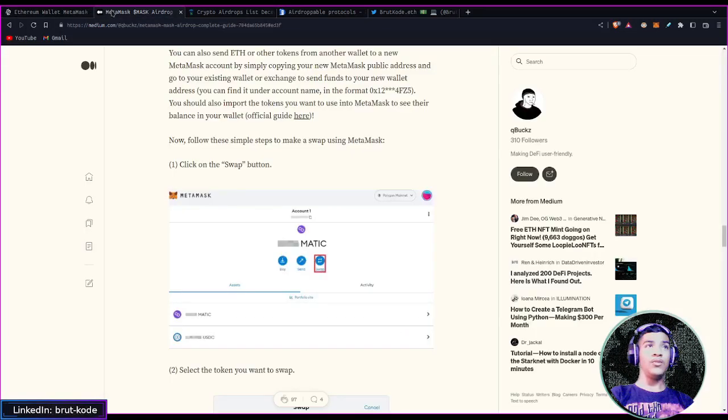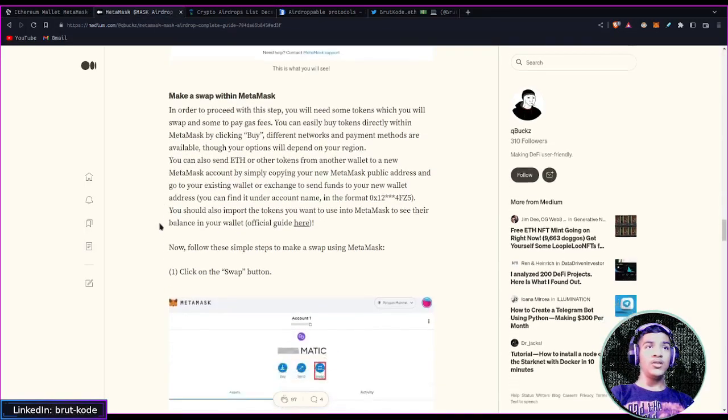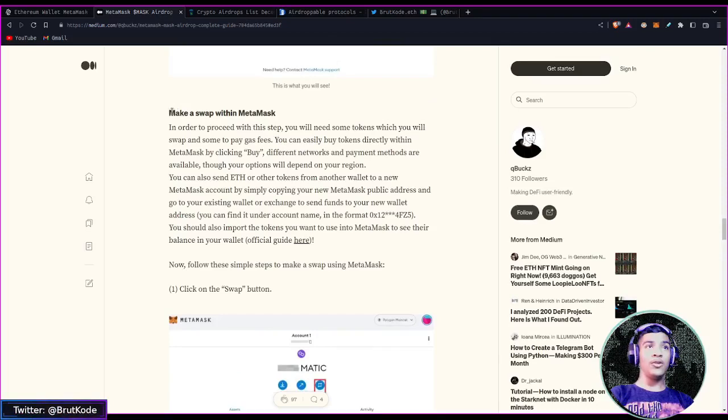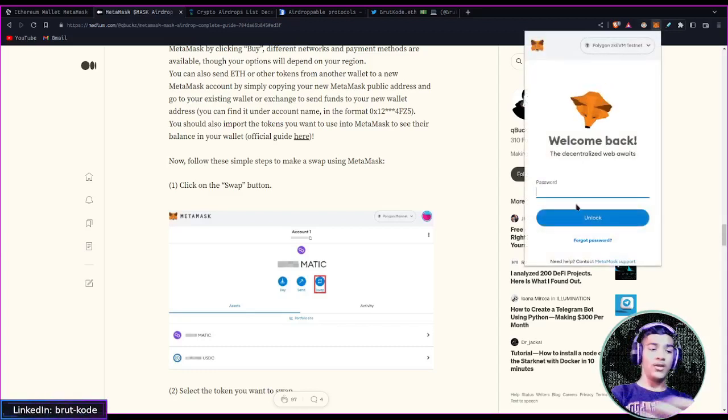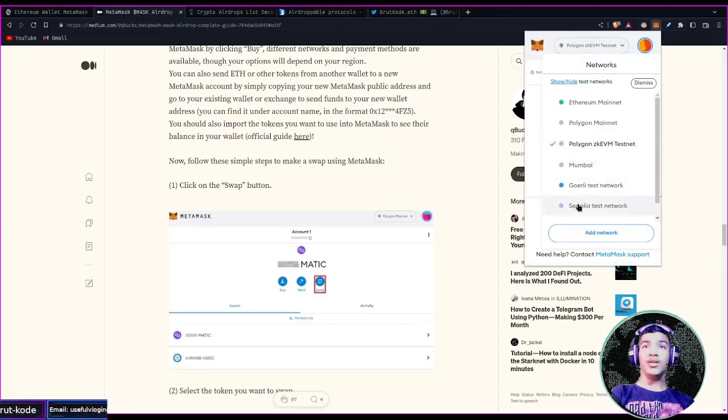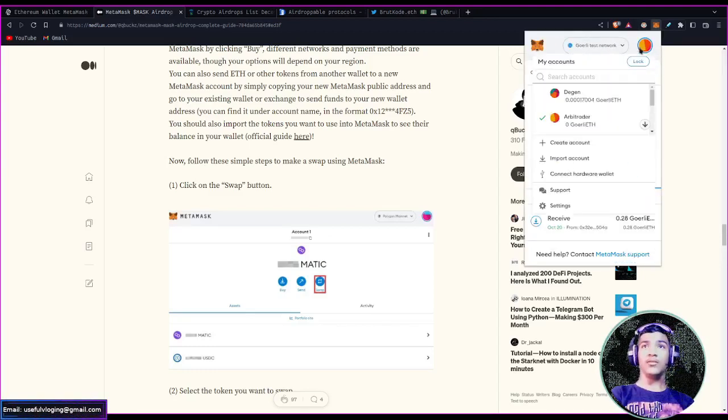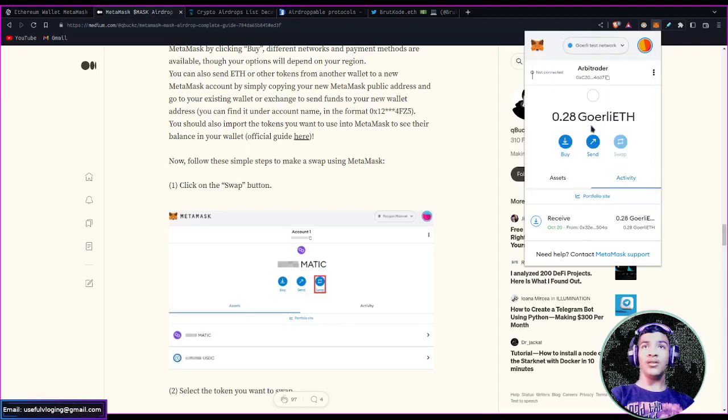If I open up another article, you see the first criteria for the airdrop is the swap function from Metamask. If I spin up my Metamask over here, open up the wallet, and switch the network to, let's say, Goerli, you see here is the swap function.